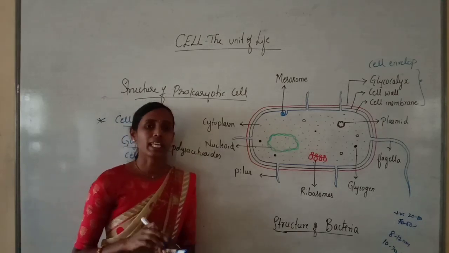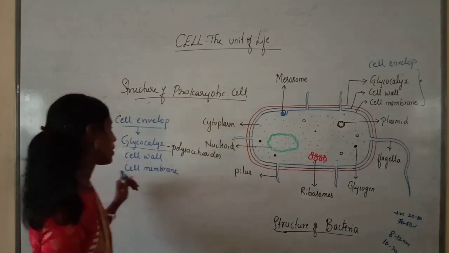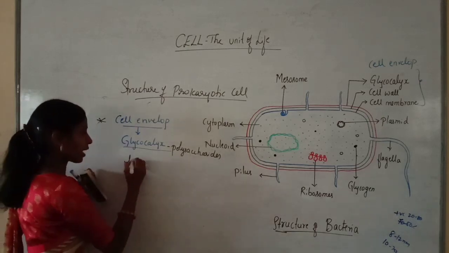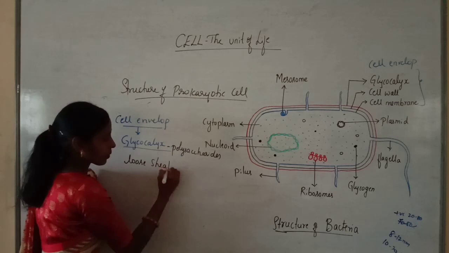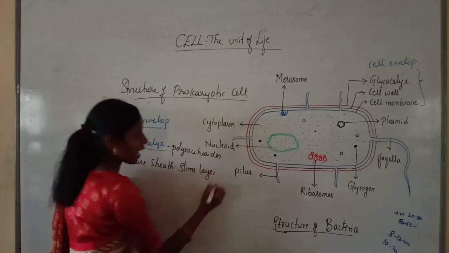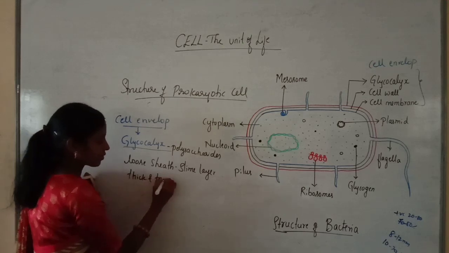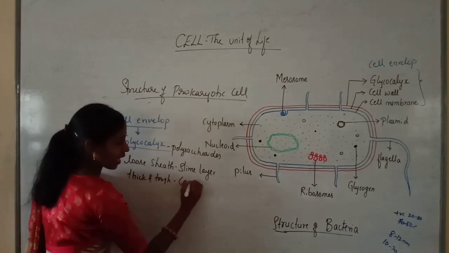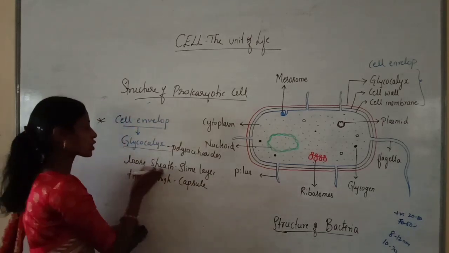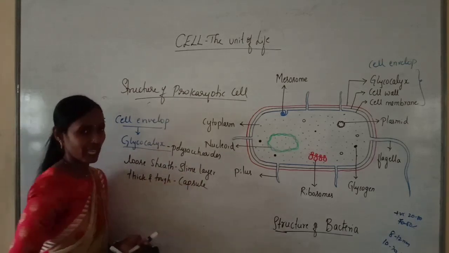This glycocalyx may be a loose sheath called a slime layer, or it may be thick and tough, called a capsule. If it is a loose sheath, it is called a slime layer. If it is thick and tough, it is called a capsule.